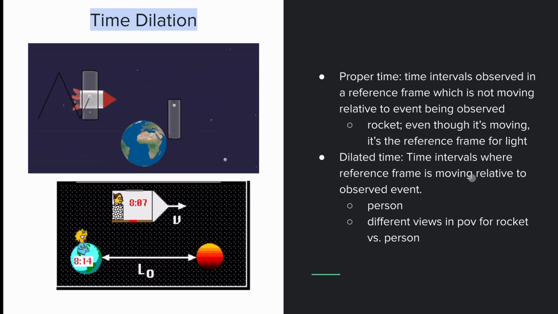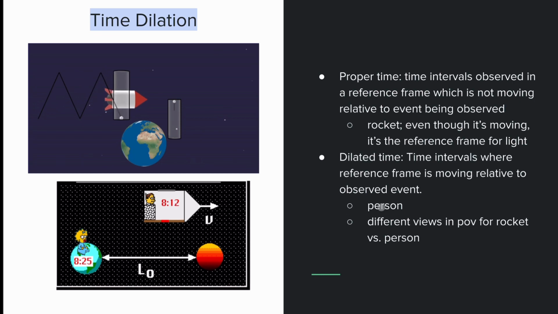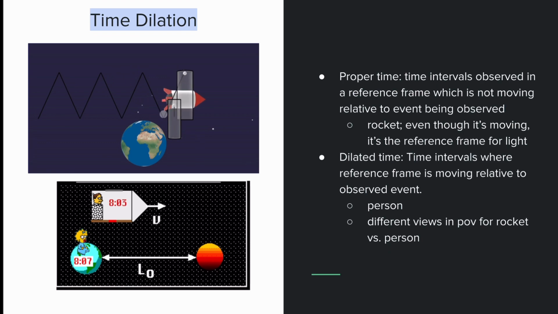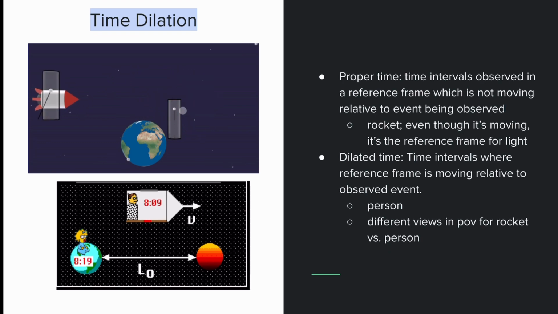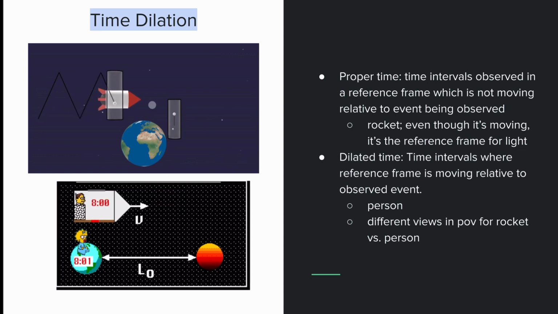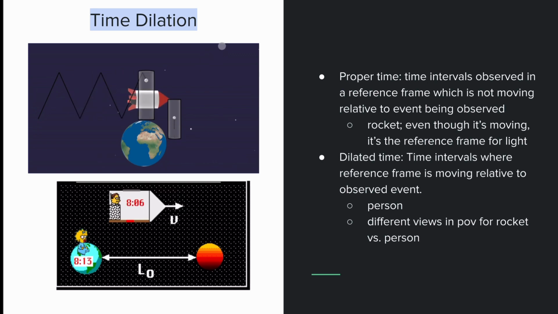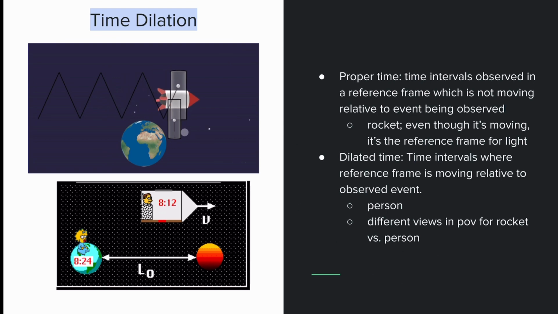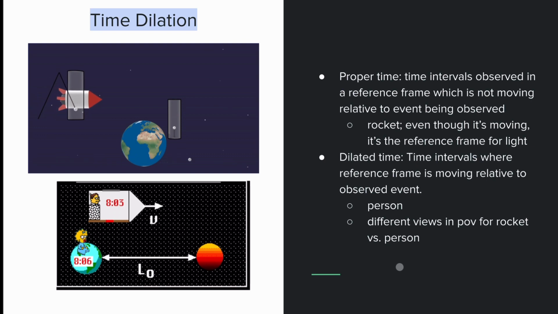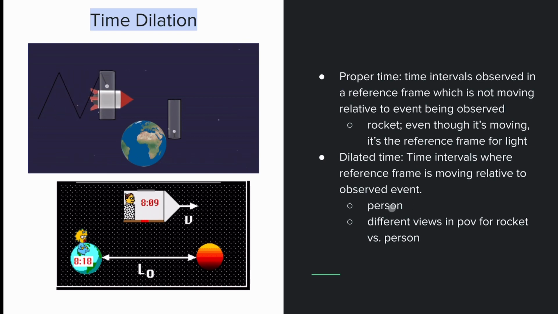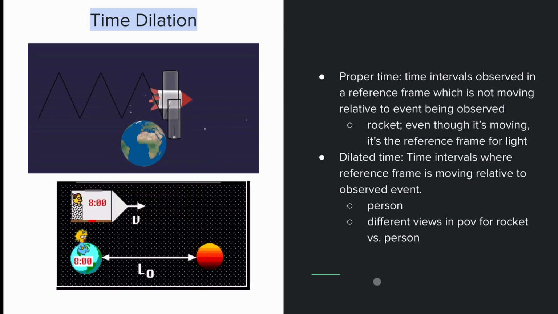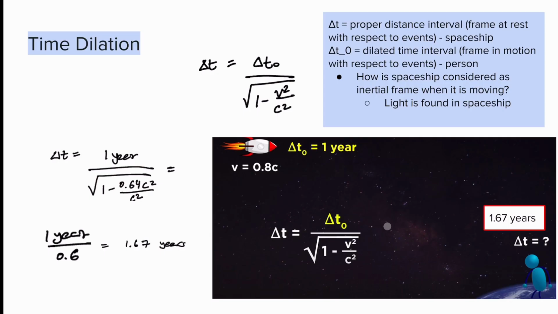Dilated time is the time interval where the reference frame is moving relative to the observed event. In this case, the observed event is going to be the light beam, and so the observer is moving, in quotation marks, relative to this light beam. The observer on Earth is not experiencing this light beam directly as it is, and so they're going to experience the dilated time. So the basic idea is that the observer and the person on the rocket are experiencing time in different ways.